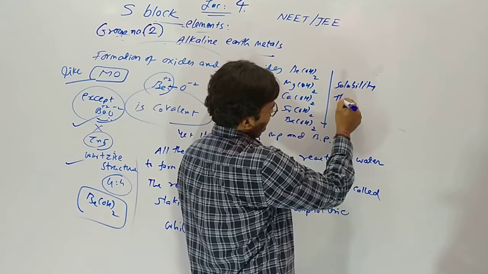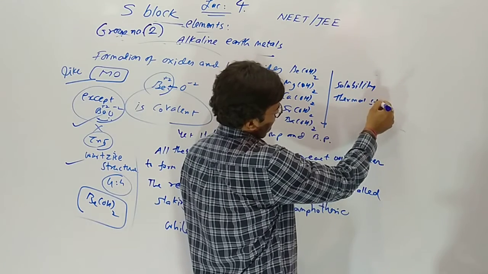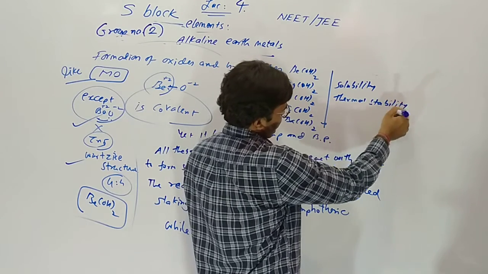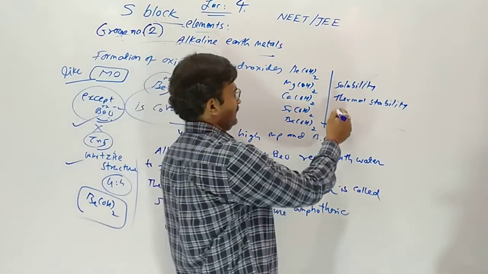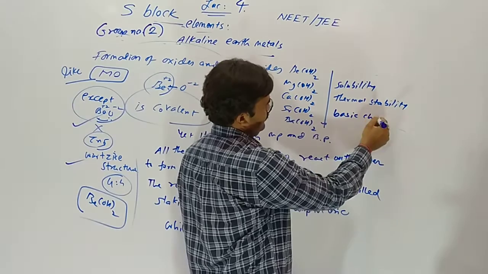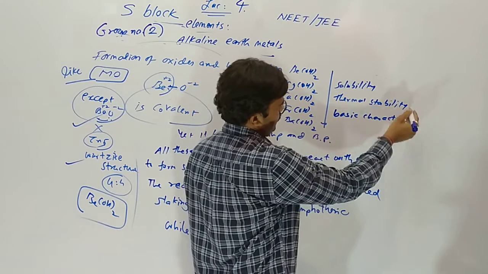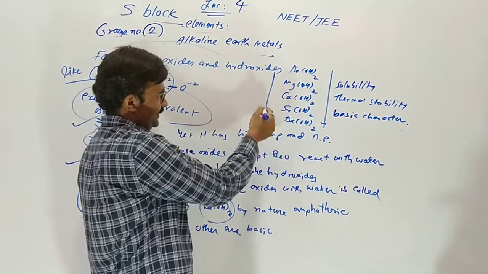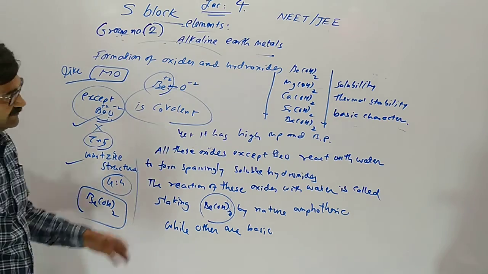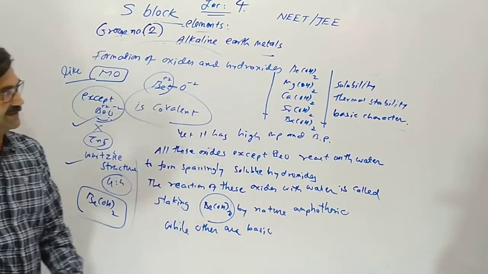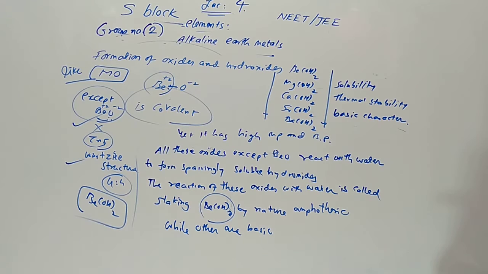Solubility, thermal stability and basic character increase from top to bottom. Why? Metallic character increases, so the bond with OH becomes stronger. Solubility increases, thermal stability increases and basic character increases down the group of the hydroxides.